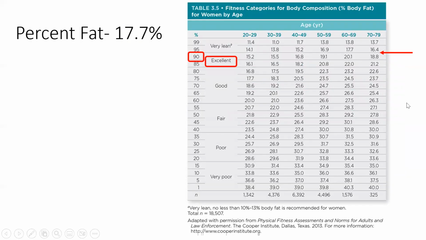The patient's percent fat was 17.7%, which, according to her age of 77, puts her between 18.8% fat and 16.4% fat. So 17.7 falls between those two. We would slide over and go to the lowest ranking, or the lowest value. So her percent fat is less than 18.8 but greater than 16.4. So we go to the lower ranking. She would be 90th percentile and in the excellent category.